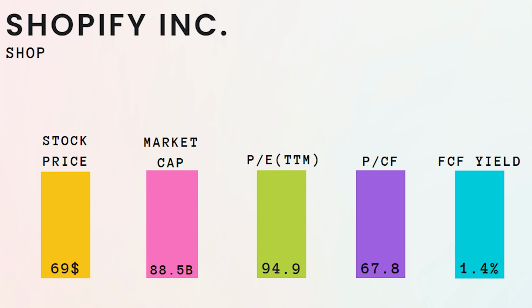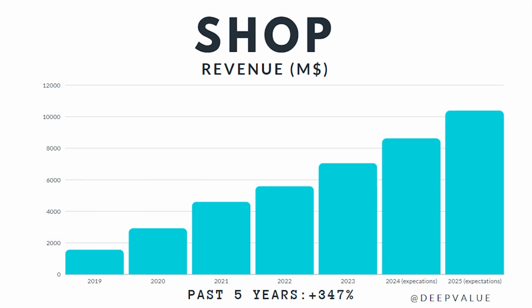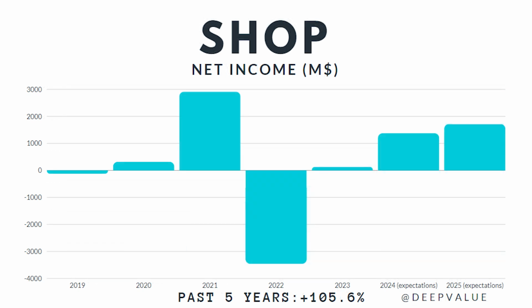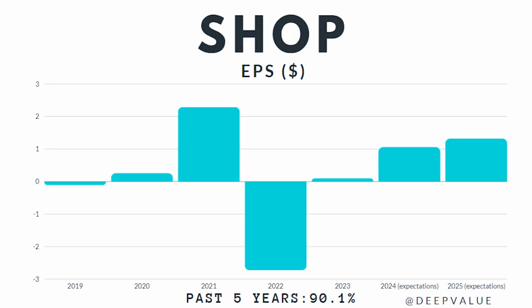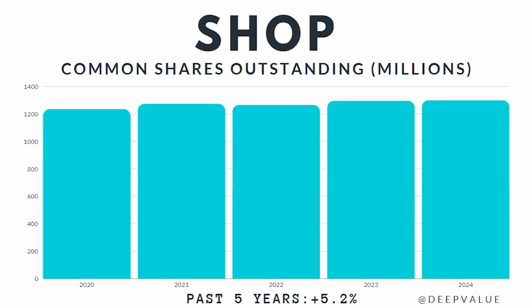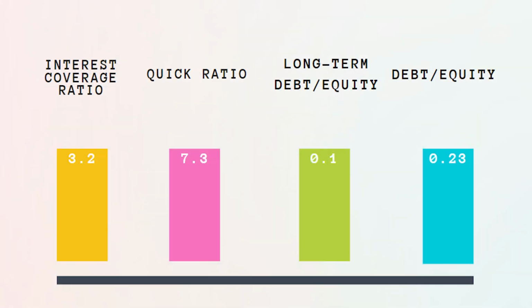Taking a closer look at the company's growth over the past 5 years, we can see that its revenue has grown by 347%, whilst its bottom line has improved by 105.6%. In terms of earnings per share, there has been a growth of 90%. However, it's important to note the change in the number of common shares outstanding, which stands at 1.3 billion, reflecting an increase of 5.2%. Additionally, the interest rate coverage ratio is 3.2, suggesting the company's ability to meet its interest obligations comfortably.